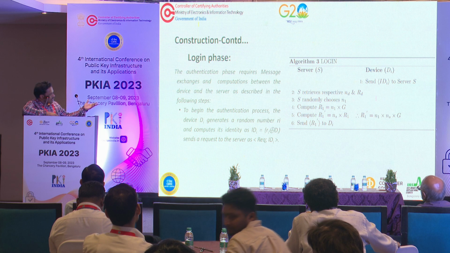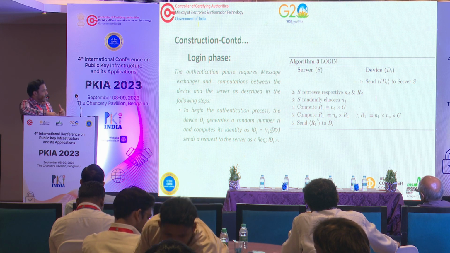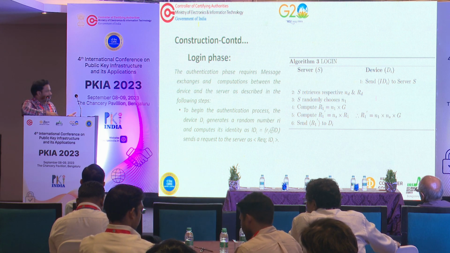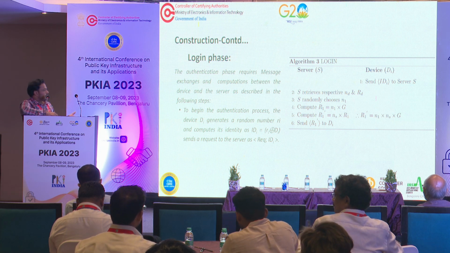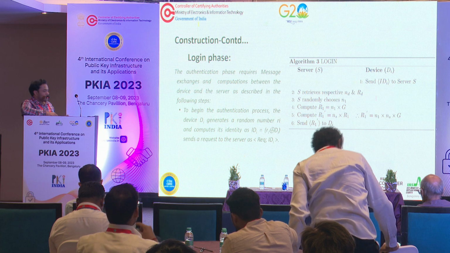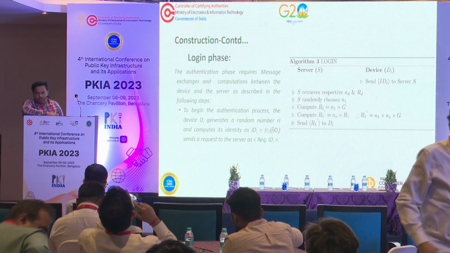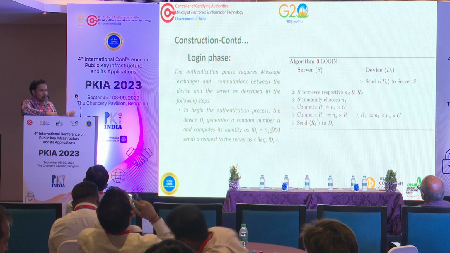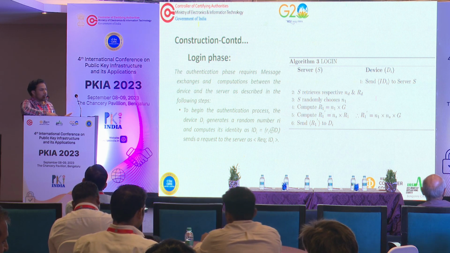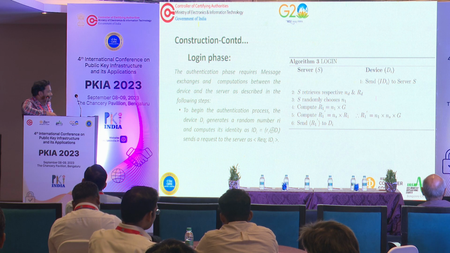That is the ND and RD values, and then it randomly chooses the value N1 and computes R1, which is again a curve point. So R1 equals N1 into G, and it also computes R1 dash, that is NS into R1. This R1 dash is going to be given to each device.